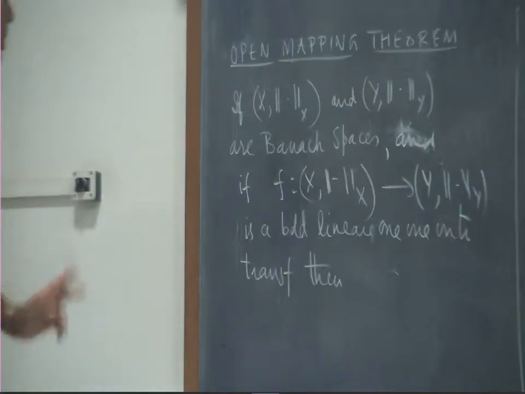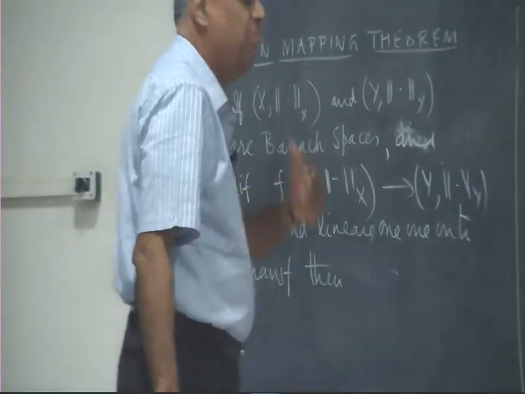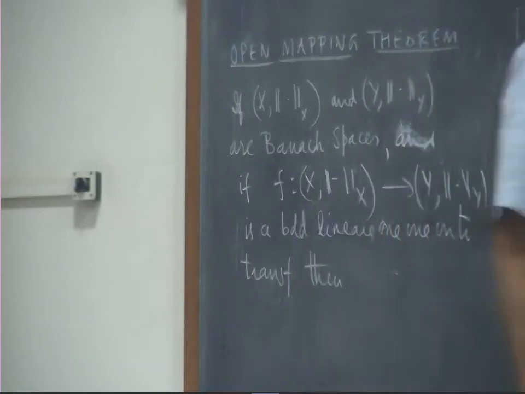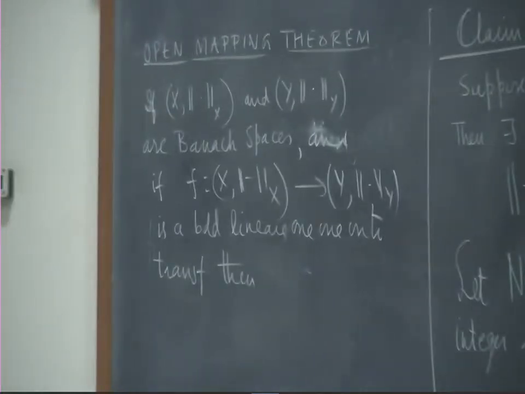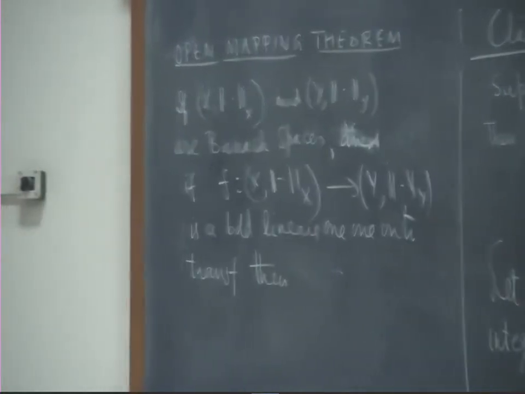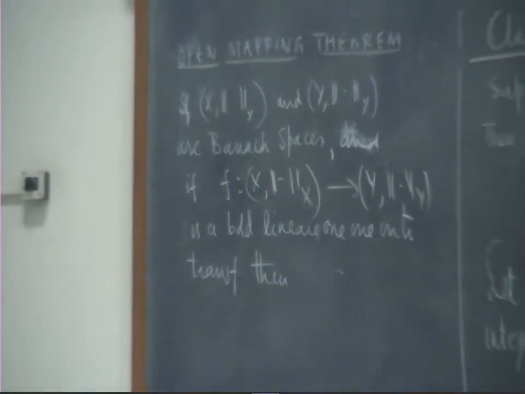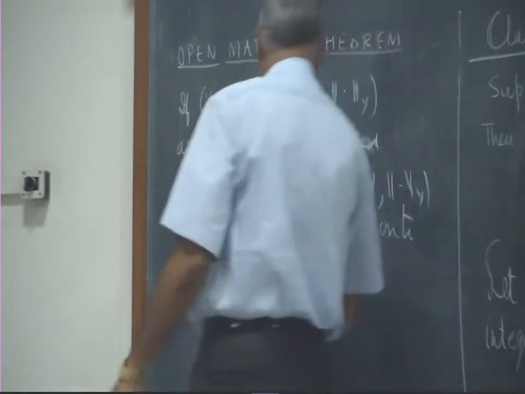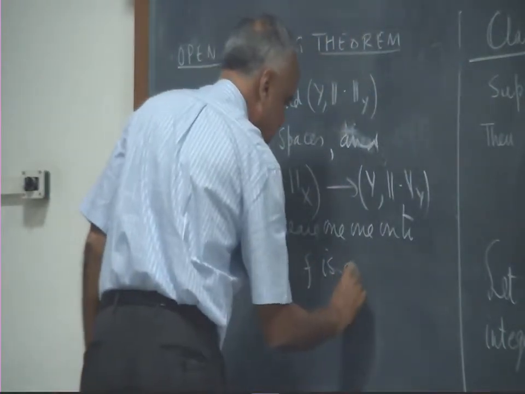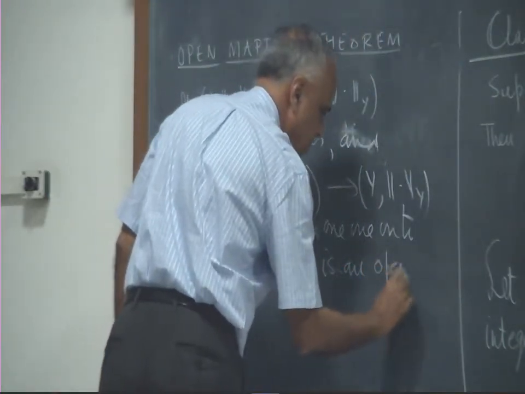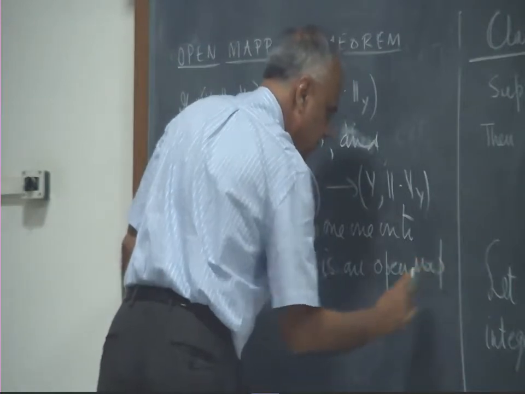the open mapping theorem states, the name comes from this, because it is stated like that. It maps open sets to open sets. If you take any open set in the X space and look at its image, that will be an open set in the image space. So let me state it in that form. Then f is an open map. That's why it's called open map.